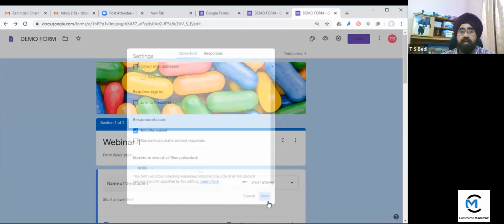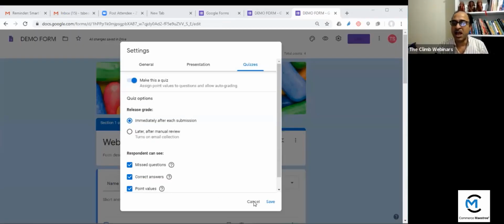Presentation means you can show the link to submit another response. You can shuffle the question order. Whenever it is shown to the next student, the order will change. Then quizzes, I already told you, you have to select this option. Then immediately after each submission, release settings, you have to go to the quizzes.